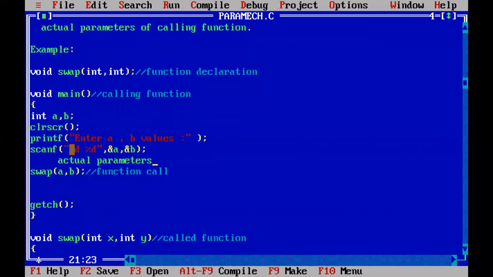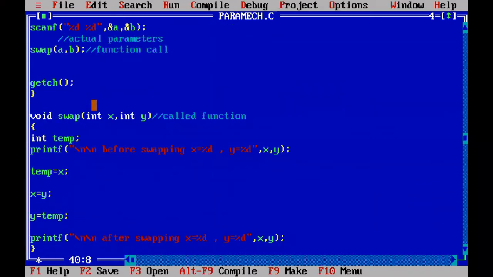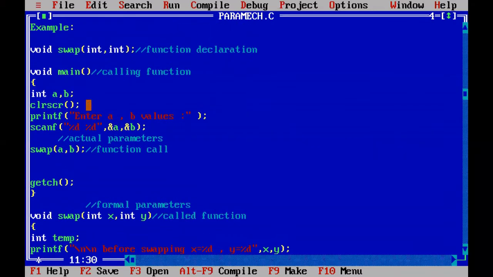And what about the dummy parameters or formal parameters? The parameters in the called function. So this is the called function, and x comma y are the parameters which belong to the called function. The parameters that belong to the called function are called formal parameters. And now you know what is a calling function and what is a called function, and what are actual parameters and what are formal parameters also.